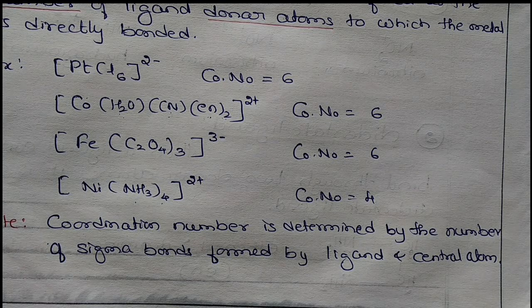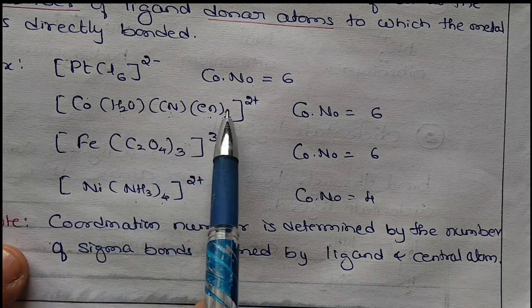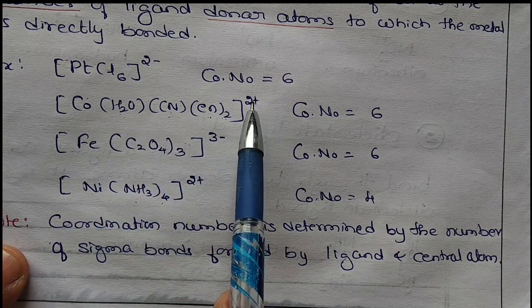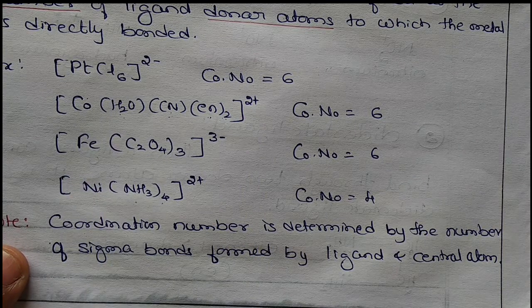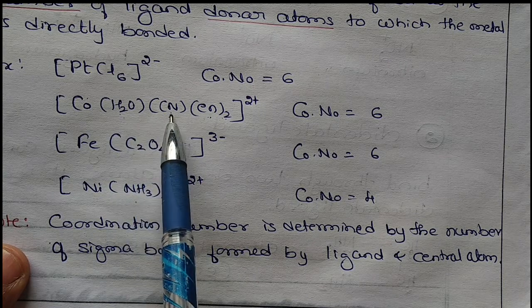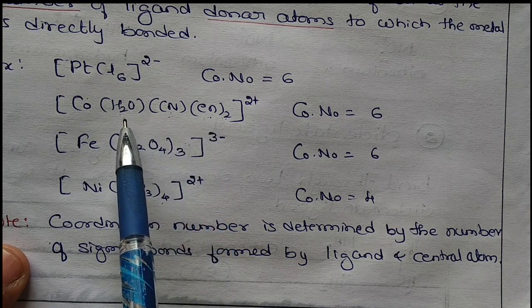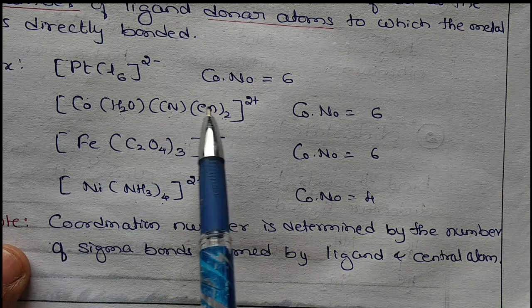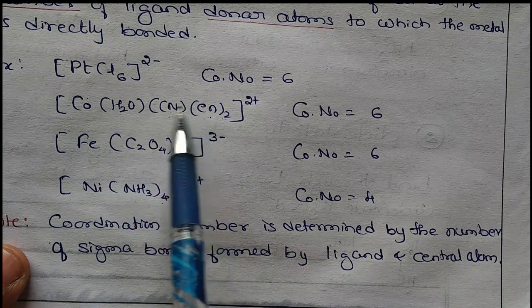So the next term we are using is the oxidation number of a central atom. We have studied oxidation number in the first PUC. So here we find out the oxidation number of the central metal atom. When you remove all the ligands, what charge comes here? That is nothing but the oxidation number. So when you remove the ligands, you should know the charge of the ligand, whether it is neutral, positive or negative, monodentate or didentate. You should know all those concepts.